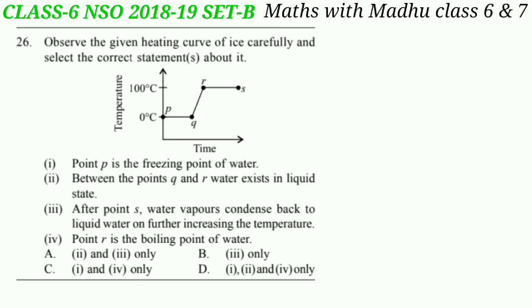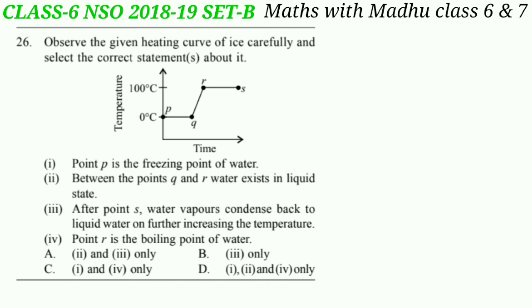Now question 26. Observe the given heating curve of ice carefully and select the correct statements about it. Statement I. Point P is the freezing point of water. This is the correct statement. Statement II. Between the points Q and R, water exists in liquid state. Between points P and Q, water exists both in solid and liquid states.